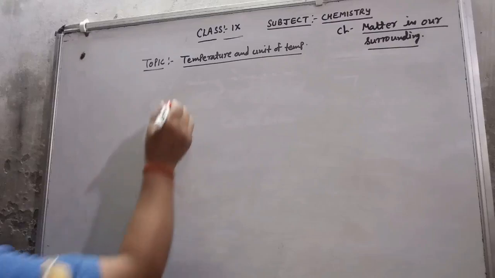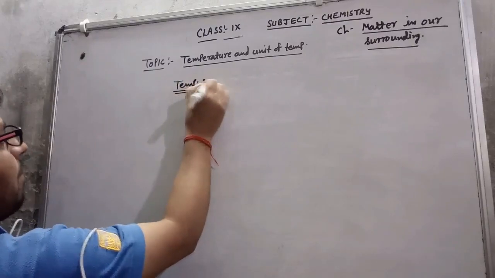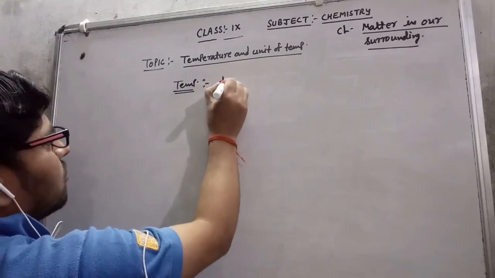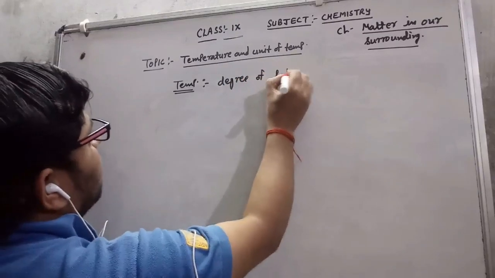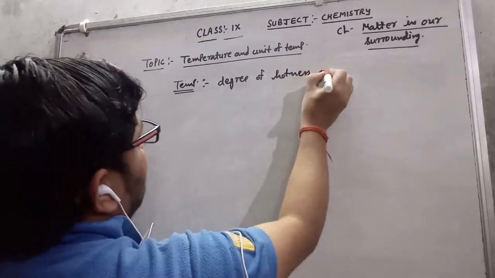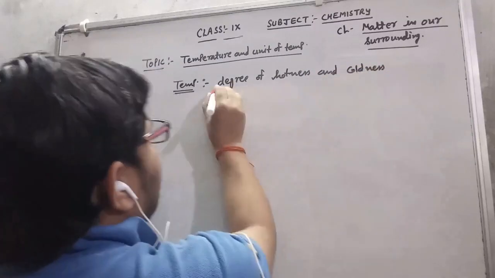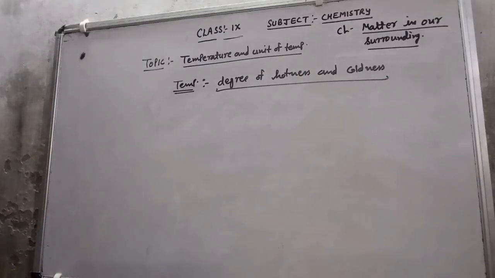What is temperature? Temperature is the degree of hotness and coldness. That is called temperature. That means how hot a substance is and how cold a substance is.